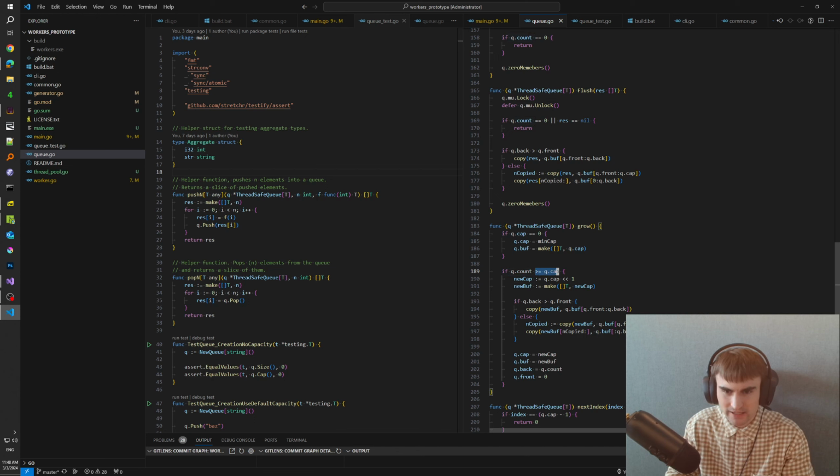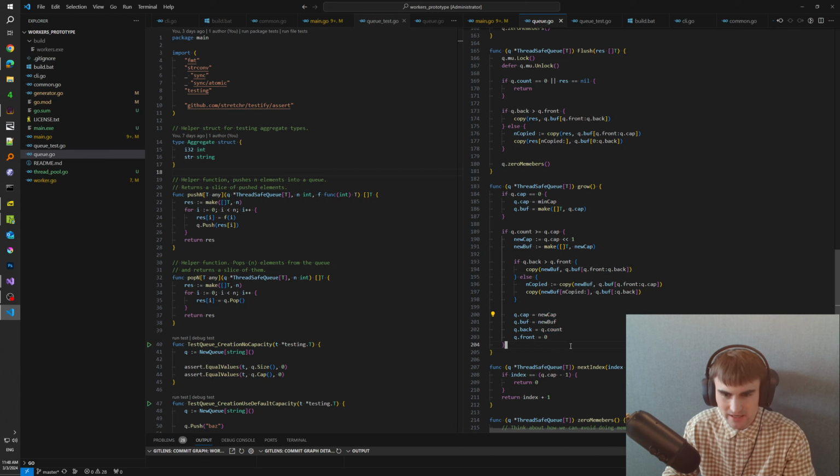If queue count is greater than or equal to queue capacity, we check whether we need to resize the buffer, and we do that. And again, the same piece of code. Probably I should have collapsed that into a single function which does this check and copies the buffer, because right now we have a small duplication here and here. And then we have to reassign all the indices and the capacity and the buffer itself. So we assign new capacity, we assign new buffer, and queue back equals queue count, the amount of elements that we have, and queue front equals 0.